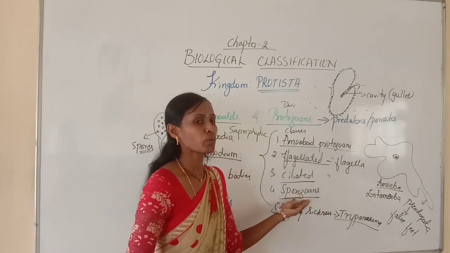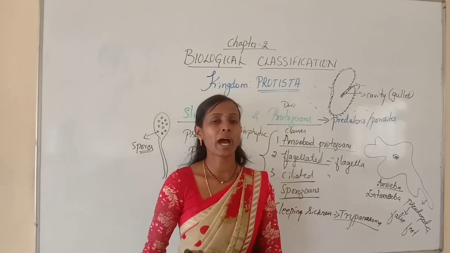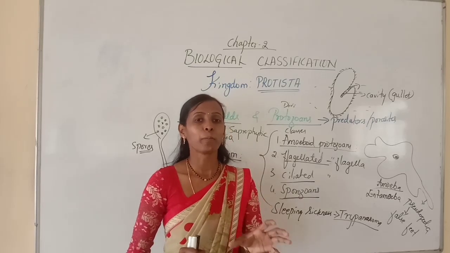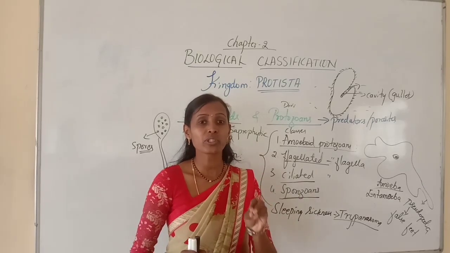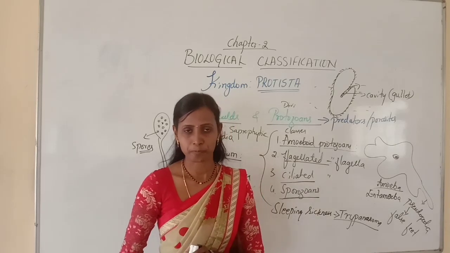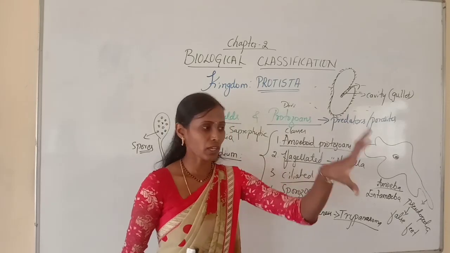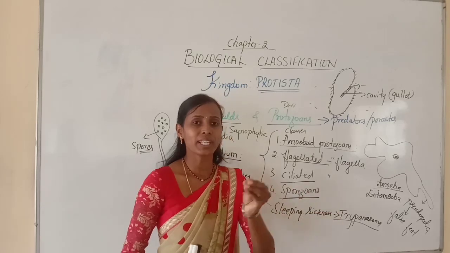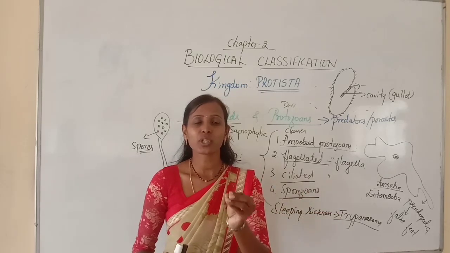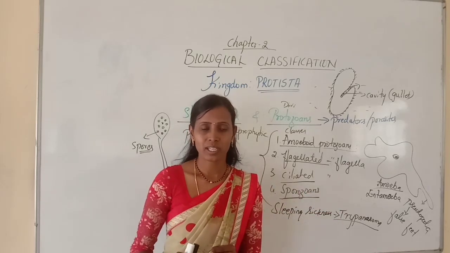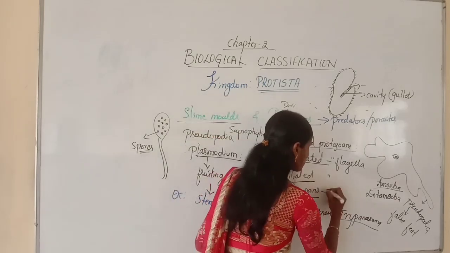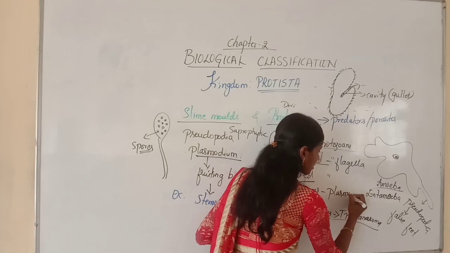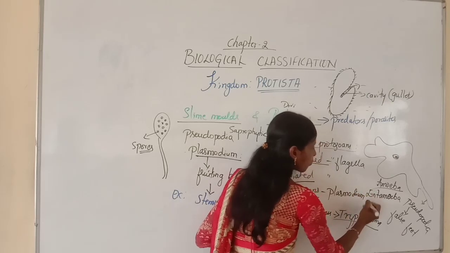Most of them have an infectious spore stage in their life cycle. When you study the life cycle of these sporozoans, they definitely have an infectious spore stage. Best example is Plasmodium, Plasmodium vivax.